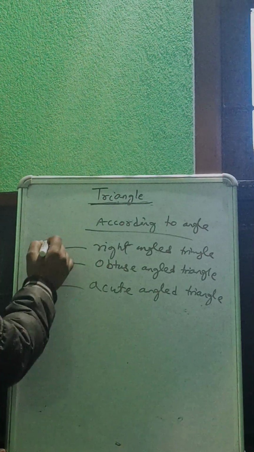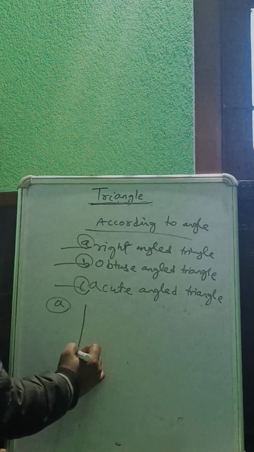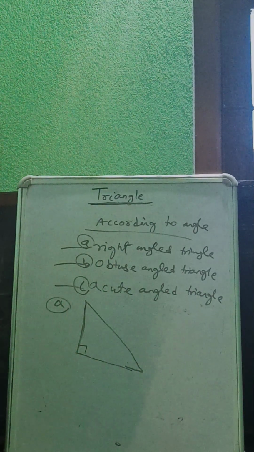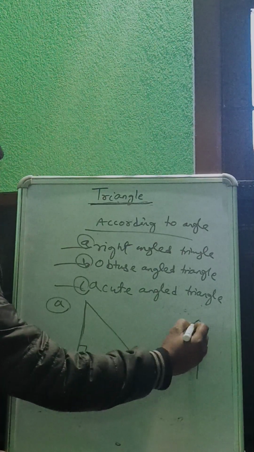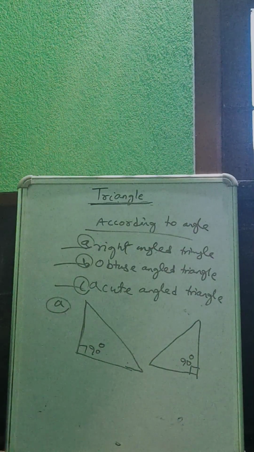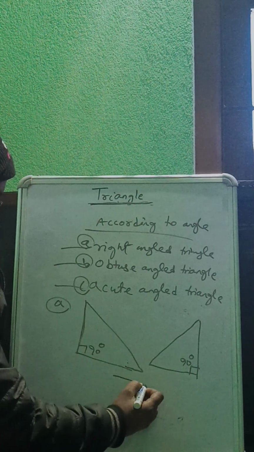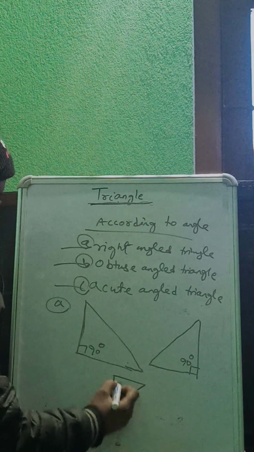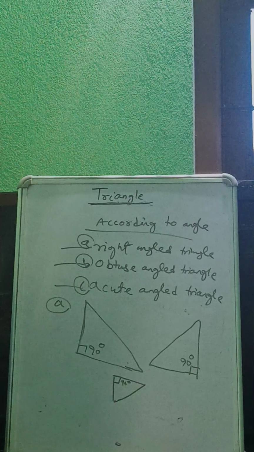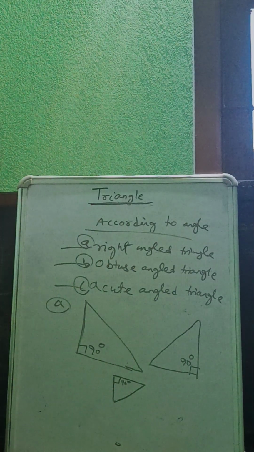Right angle triangle, ABC. Right angle triangle is, if in a triangle any one angle is 90 degree, you can draw like this. Any one angle is 90 degree, it is a right angle triangle. Here it is also 90 degree. So all three triangles are right angle triangles. Understand? Yes, sir. But here one question arises.